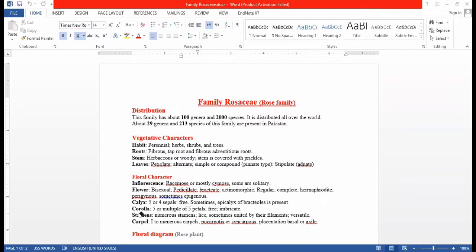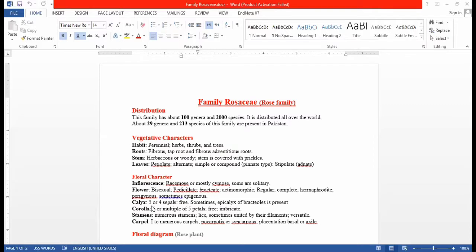Then after the flower, let's move to the calyx. Calyx is the collective term for sepals. In the Rosaceae family, the number of sepals is mostly 5 or 4.